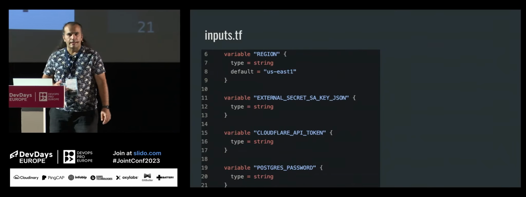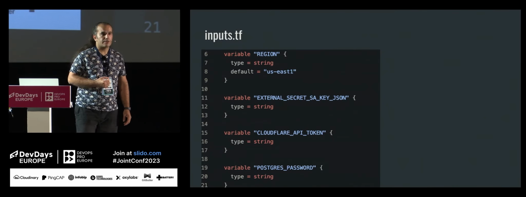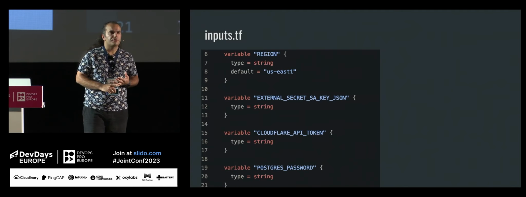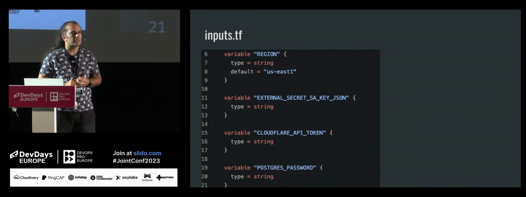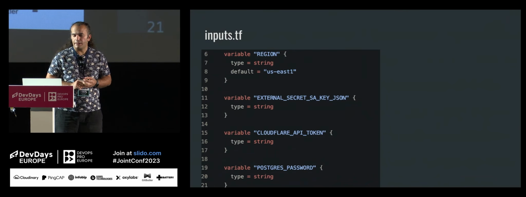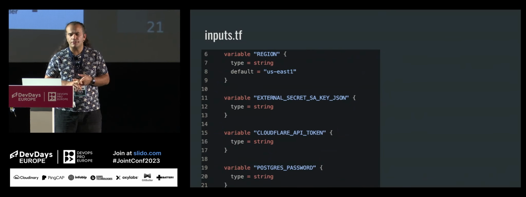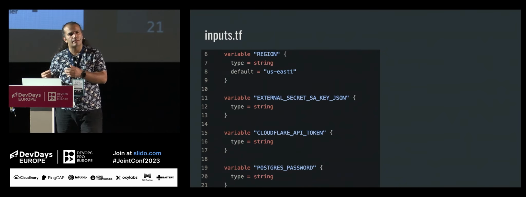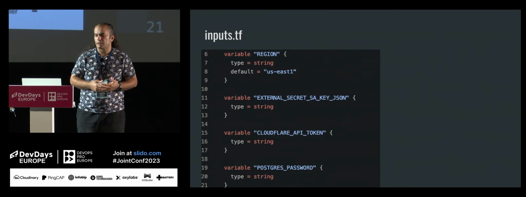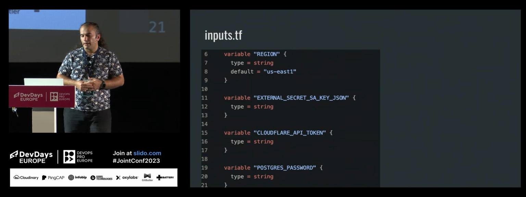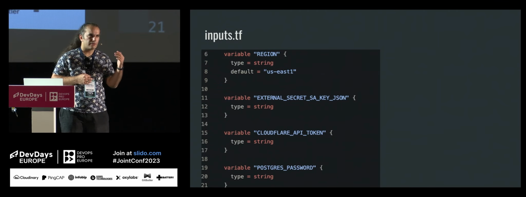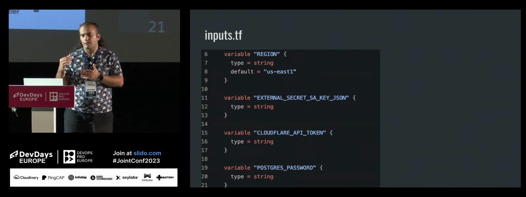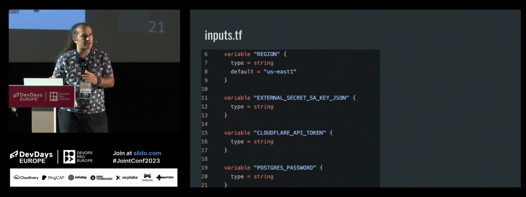In inputs.tf, as you guess, this is the file that contains the parameters. There can be optional parameters, there can be required parameters. In my case, since I am using Google Cloud, I need region, external secret. This external secret maintains some kind of credentials for the Google Cloud project. There's a Cloudflare API token, Postgres password. I just show one part of it, but as you guess, we will be tackling Cloudflare stuff and Google Cloud stuff, and all the parameters are here.